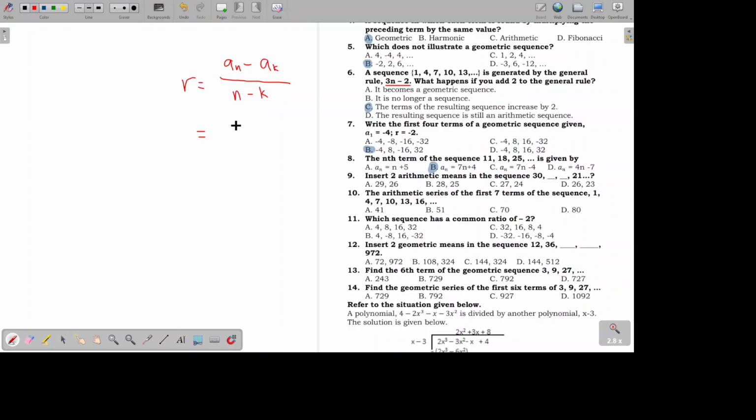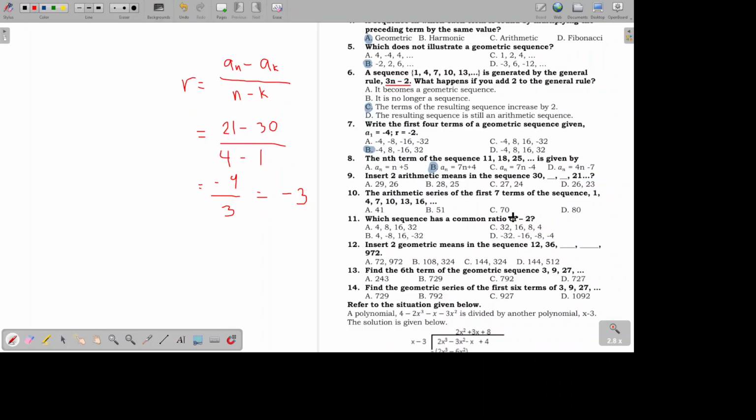So, we will have a sub n is 21 minus a sub k is 30. Pang ilan ba si 21? Pang-4. Pang ilan ba si k? Una. So, this becomes 21 minus 30, negative 9, over 4 minus 1 is 3. Now, dividing negative 9 by 3, we will have negative 3. So, our R is negative 3.